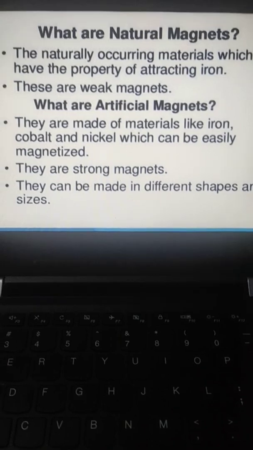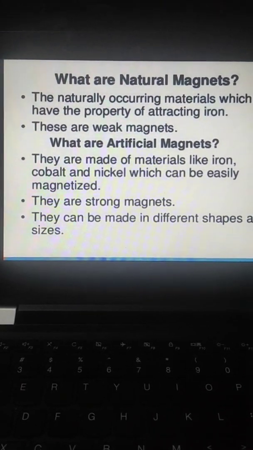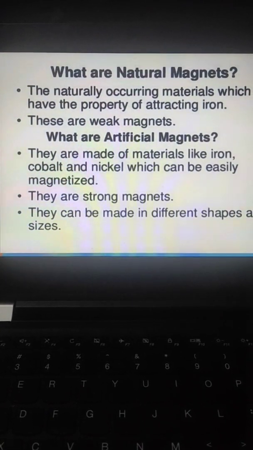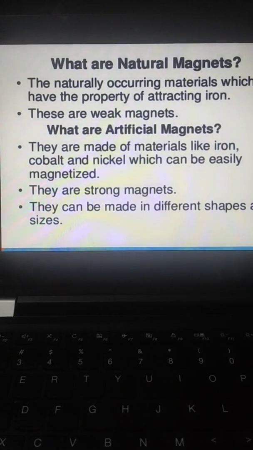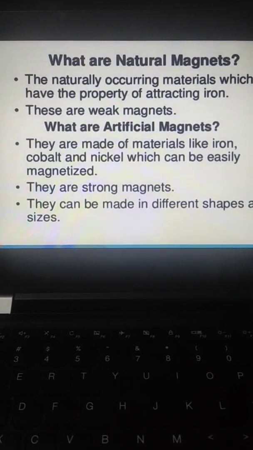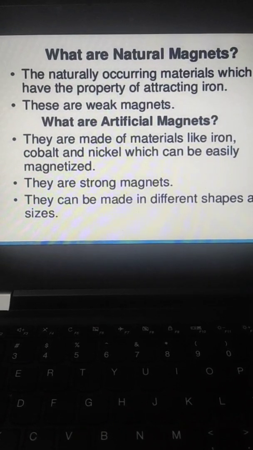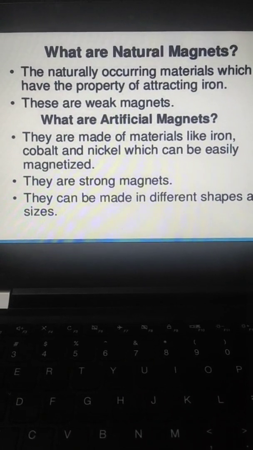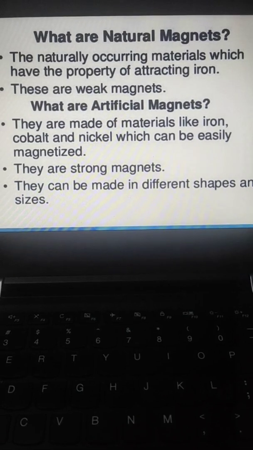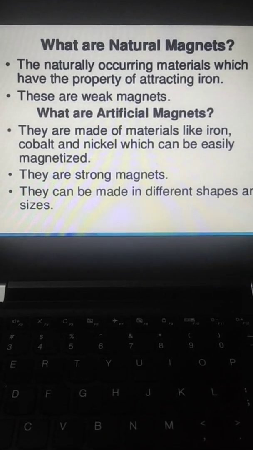So now the next topic is what are natural and artificial magnets. The naturally occurring materials which have the property of attracting iron are called natural magnets. They are weak magnets. They are irregular and odd in their shapes. Whereas artificial magnets are made from materials like iron, cobalt, nickel, which can be easily magnetized, and they are made by humans.